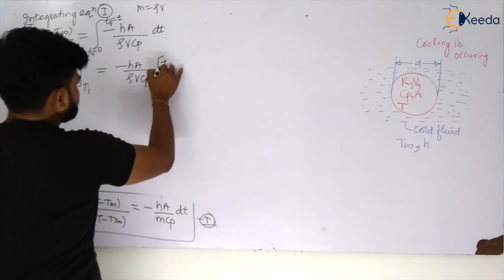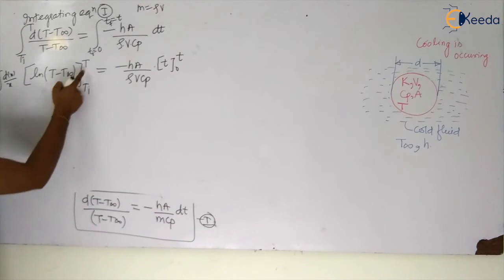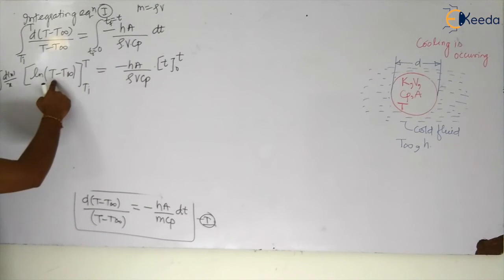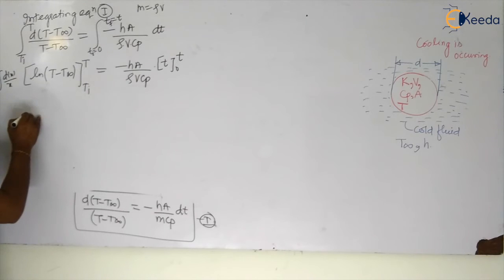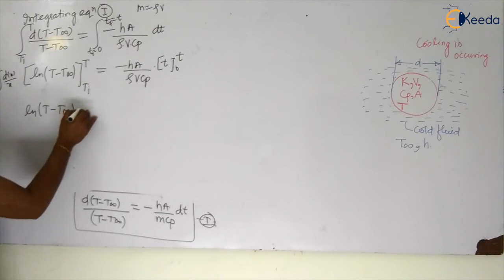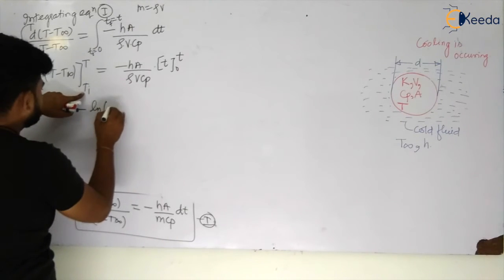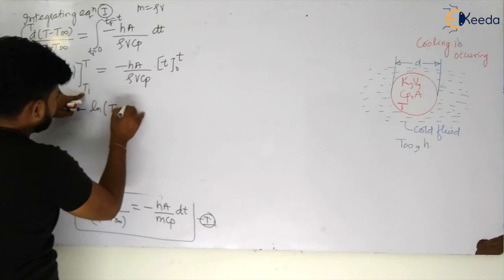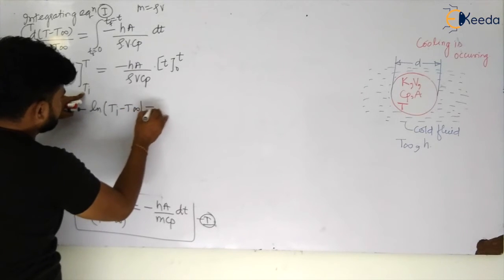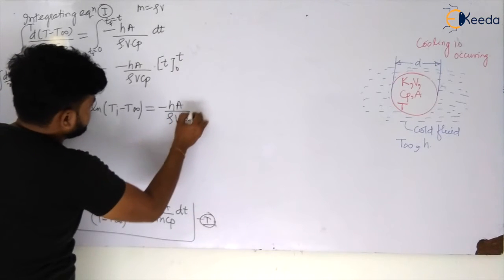T, and there will be some initial condition, that will be 0 to t. So let us see. This will become ln. Let us put all values. If I put the first value, I will have ln of t minus t infinite. Now minus ln of putting the second boundary condition, that is ti. This will become ti minus t infinite, my dear students, is equal to minus ha by rho v cp t.